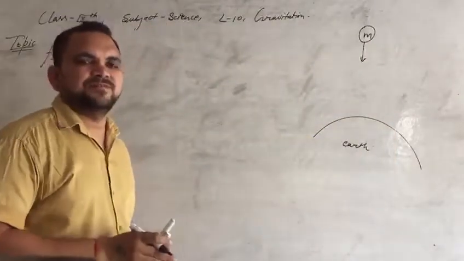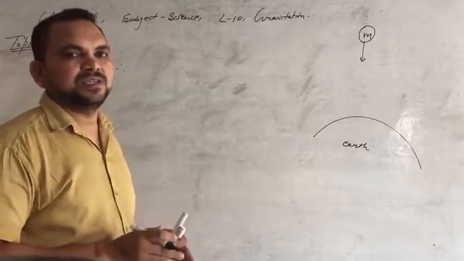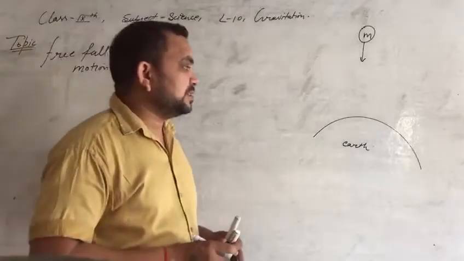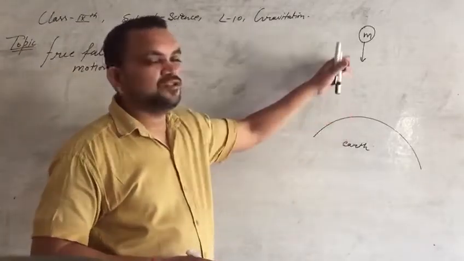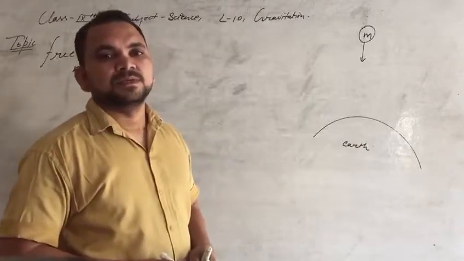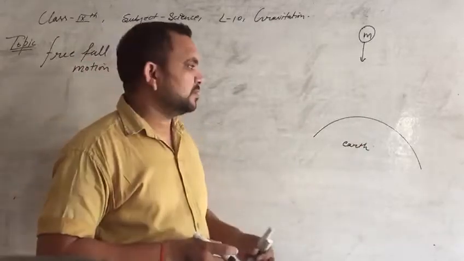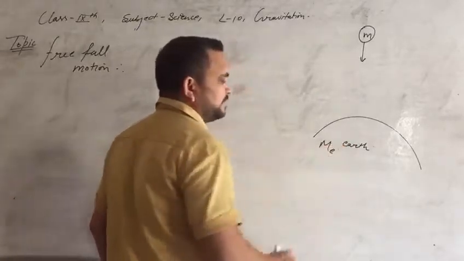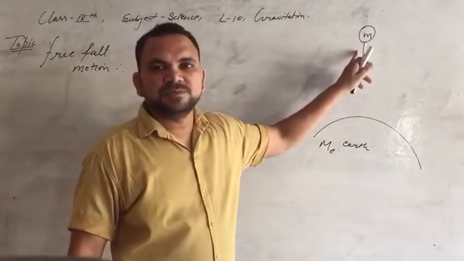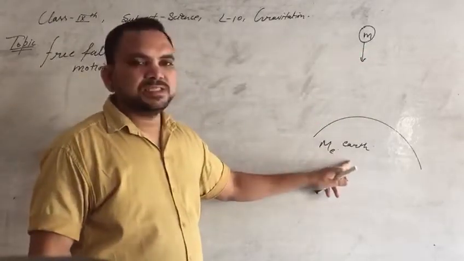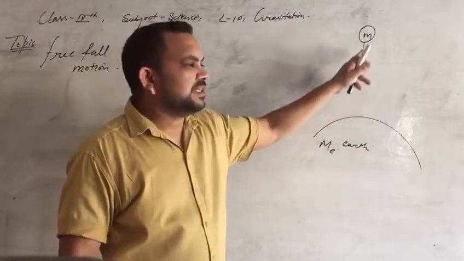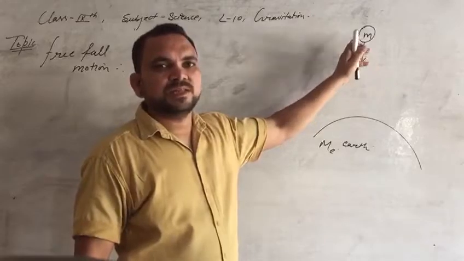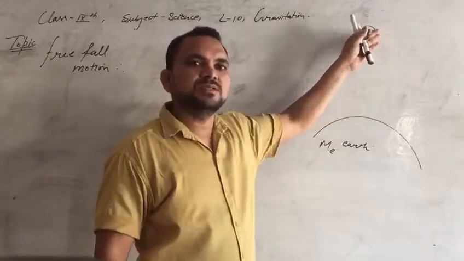In the previous video, we studied the universal law of gravitation. That was stating that two masses try to attract each other. Now here we are considering the mass of the earth as M and the mass of the object as m. The earth will try to attract this mass towards itself, and this mass will try to attract the earth towards itself.